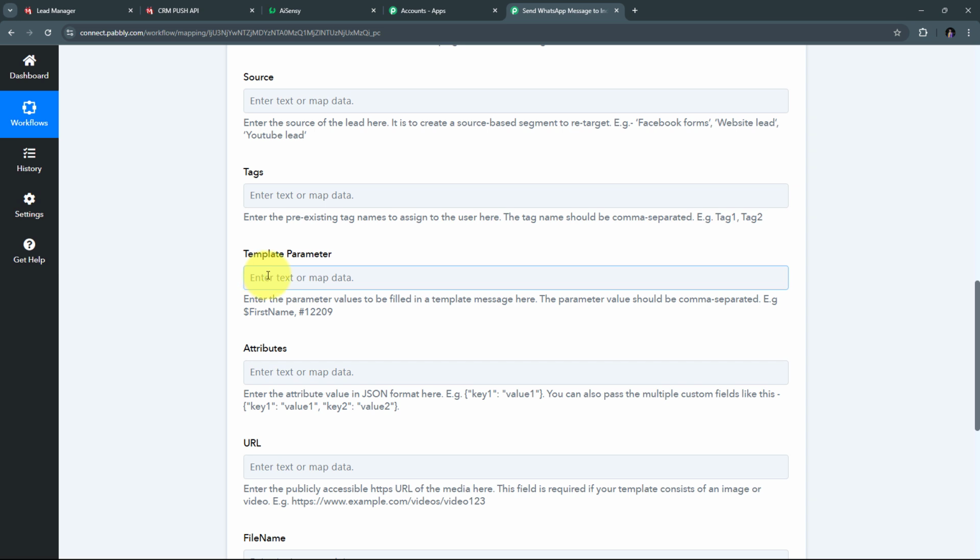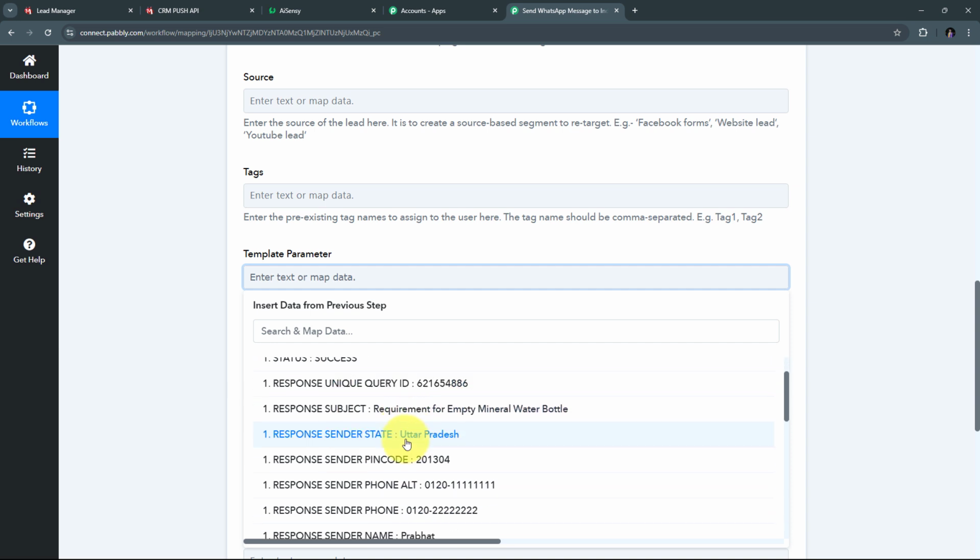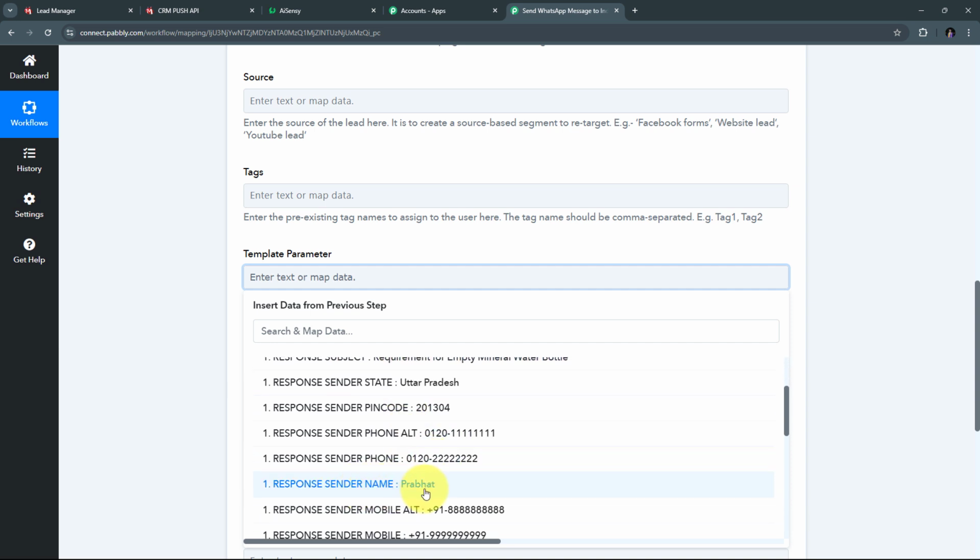So I'm going to map the name of my customer here. So I need to click here. I will again open this response of IndiaMART. And here this is my sender name. So I'm going to map this.